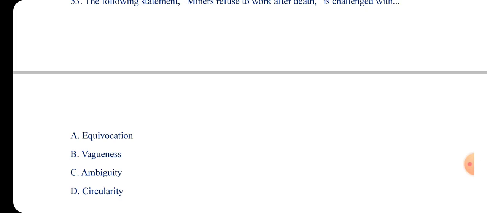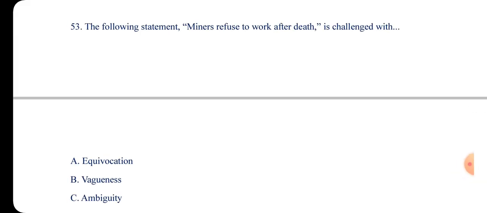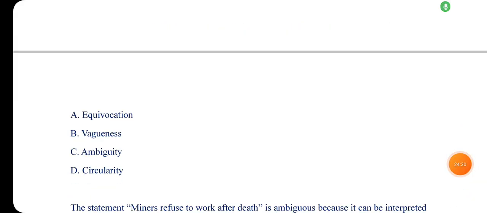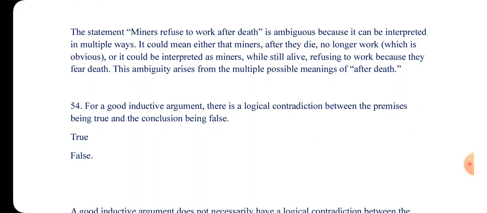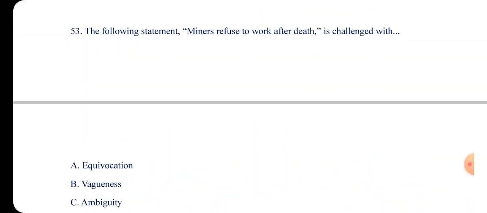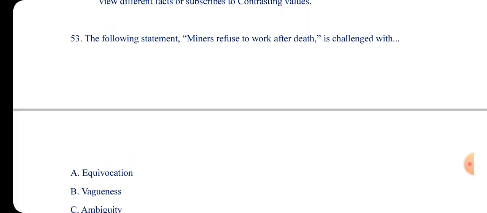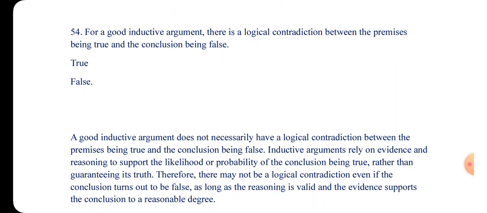The statement is ambiguous. Do you get it? Like I said, the answer here is ambiguous. So when you get a question that says minors refuse to work after death, it is an ambiguous statement. Let's move to number 54.